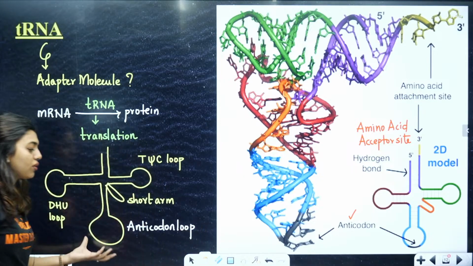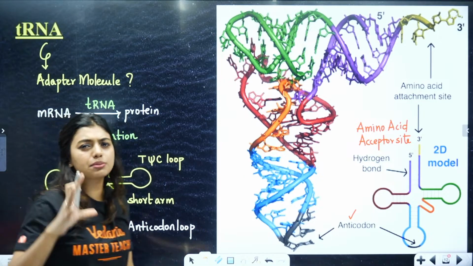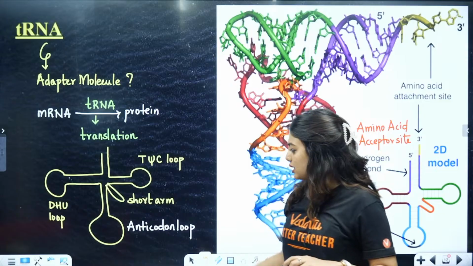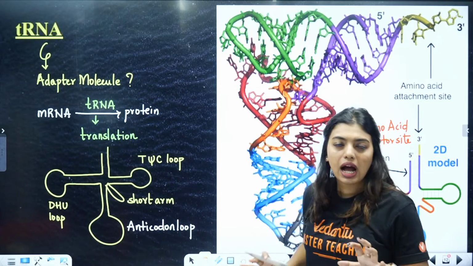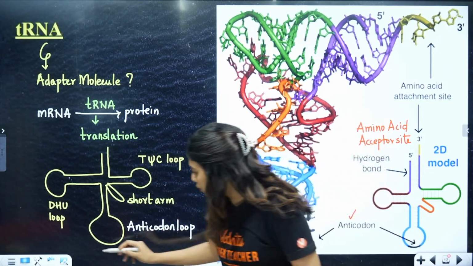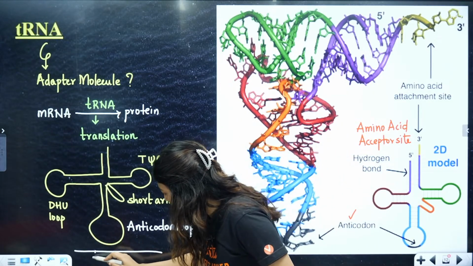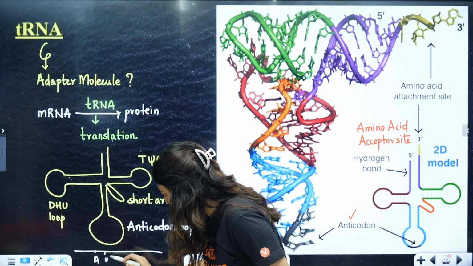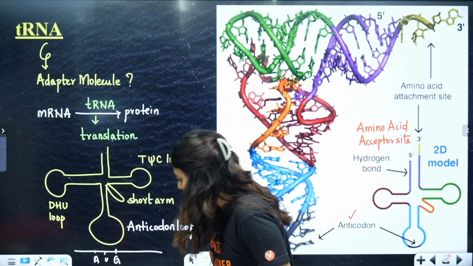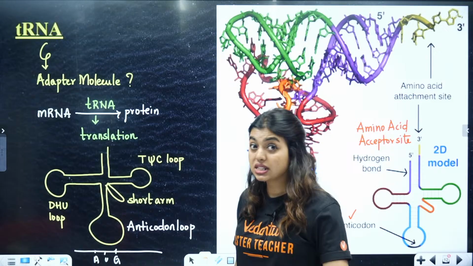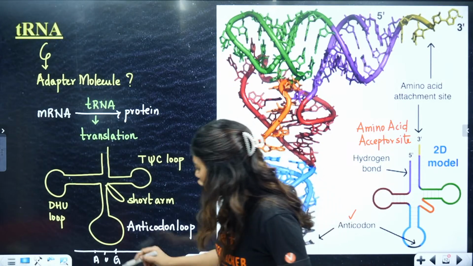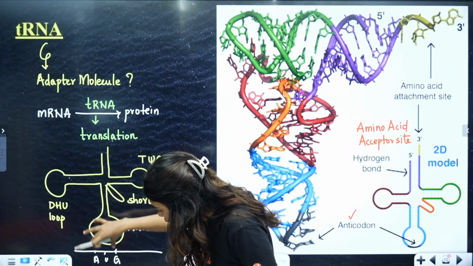Ma'am, what is the use of this anticodon loop? How are these going to work? Very simple, students. Down, I am going to have an mRNA. Now, let's say on the mRNA, I have A, U, and G. I know AUG is there, but this tRNA has to add the amino acid. So anticodon is going to form.